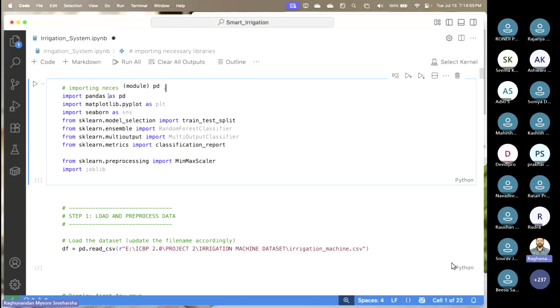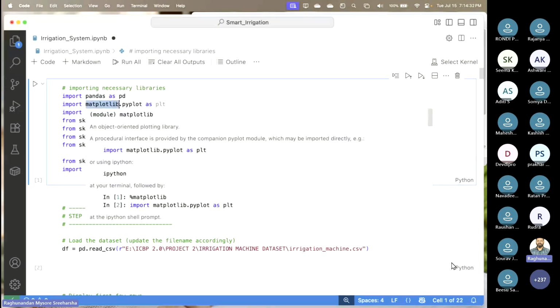Import pandas as pd. Can anyone tell me what is "as"? Alias, yes, exactly. Alias, right? So for example, my name is Raghunandan MS, and people often in the colleges would call me Professor RMS. So RMS is a shortened word. Just like that, if I want to call pandas every time, it's not a good thing, so I can alias it as pd.